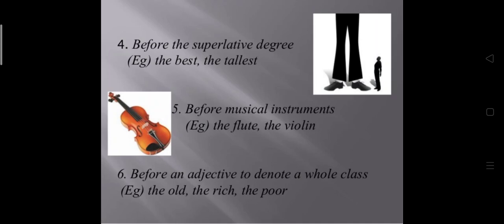Before an adjective to denote a whole class, we are going to use the, like the old, the rich, the poor. Here we are talking about a whole class, meaning all old people, all rich people, all poor people. So here again we'll use the. For the superlative degree, we have already discussed: May is the hottest month of the year, Rahul is the tallest of all, in this way.